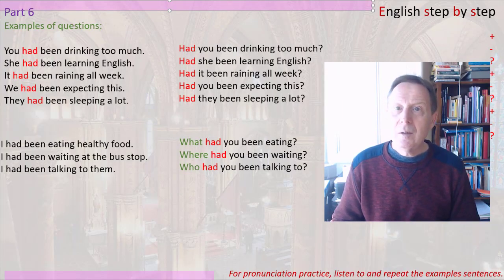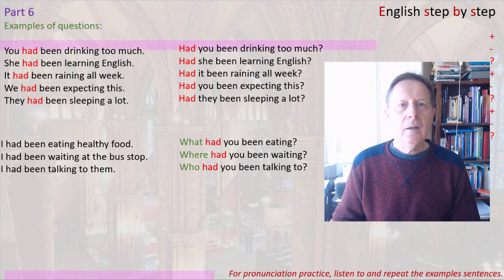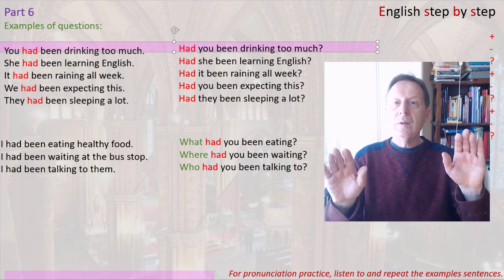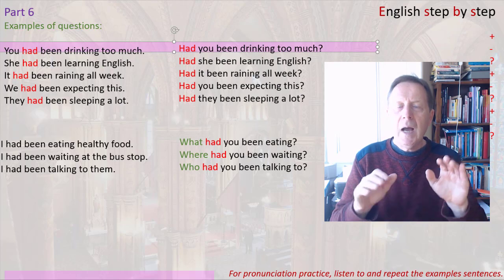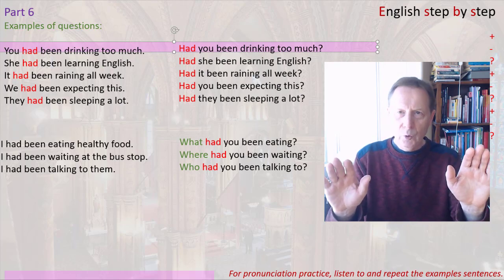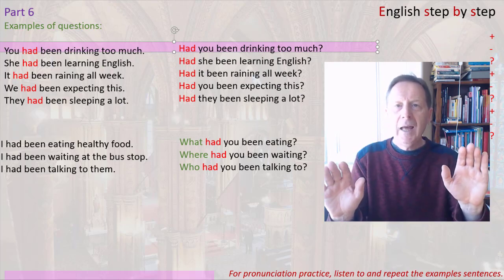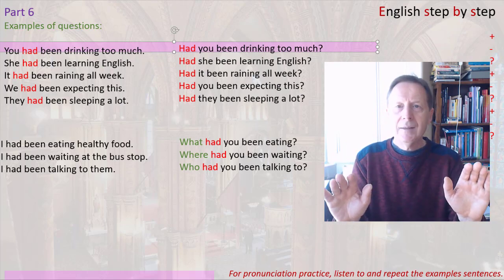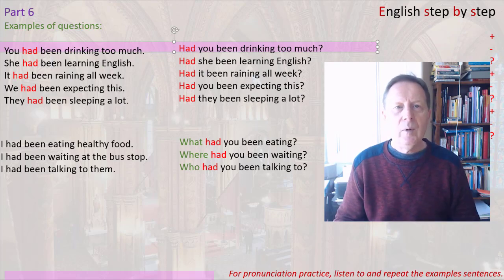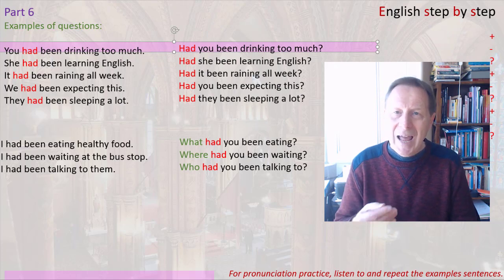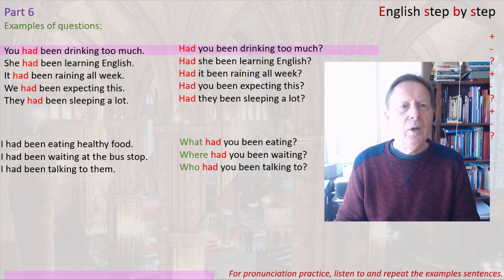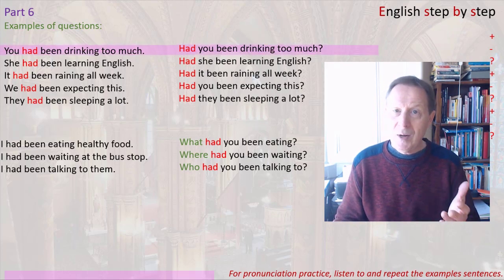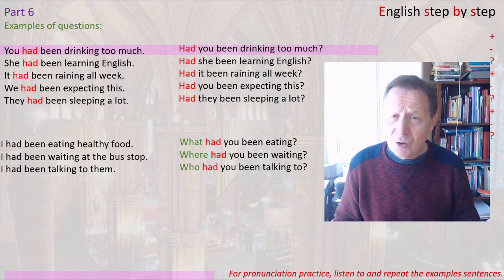So now let's look at questions in the past perfect continuous tense. Again, we use inversion, like present perfect continuous. You have? Have you? He has. Has he? Now in this case, we only have the auxiliary verb had, so this doesn't change in the inversion. For example, you had been drinking too much. Question form, had you been drinking too much?